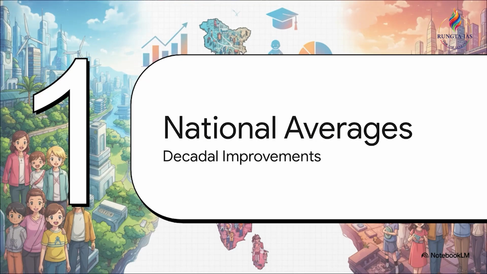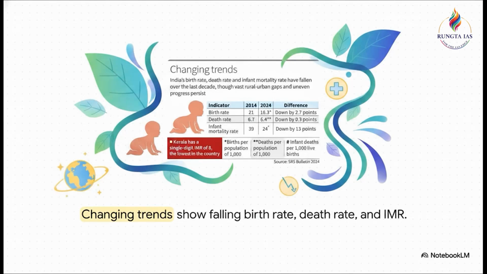Moving right along to Section 2, decoding the national averages. So, looking at the big picture, we see a very credible overall performance over the last decade, from 2014 to 2024. India's birth rate, death rate, and infant mortality rate have all steadily fallen. What does this tell us? Well, it clearly indicates that the various healthcare measures launched by both the center and the states are actually yielding real positive outcomes on the ground.